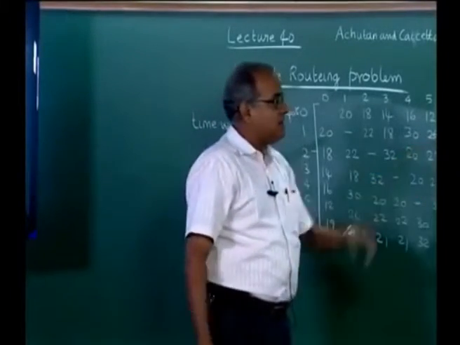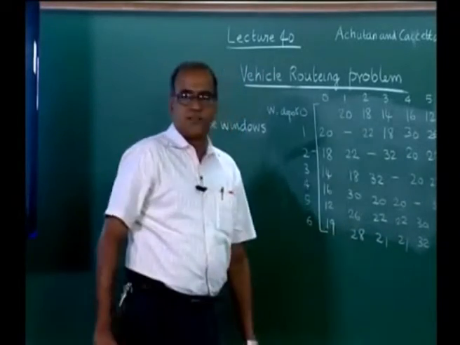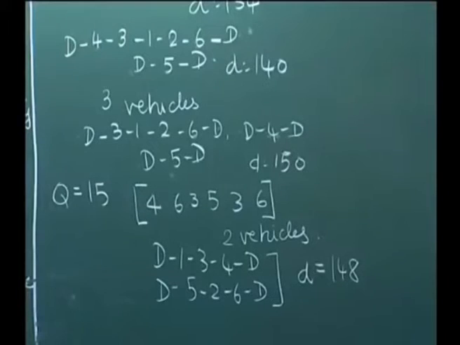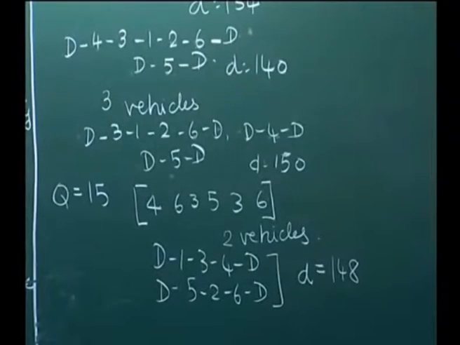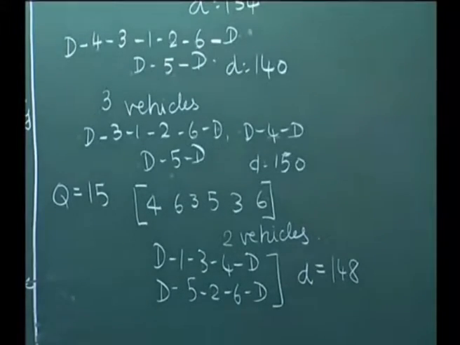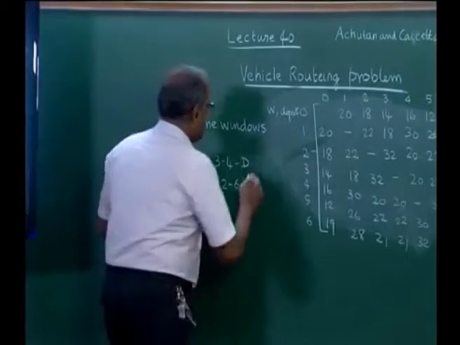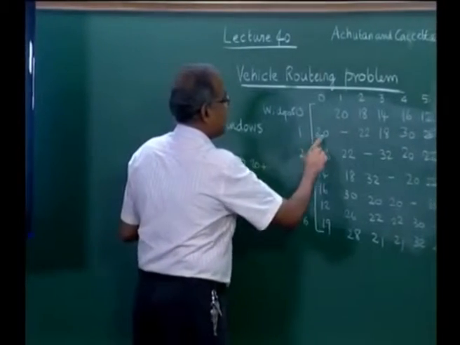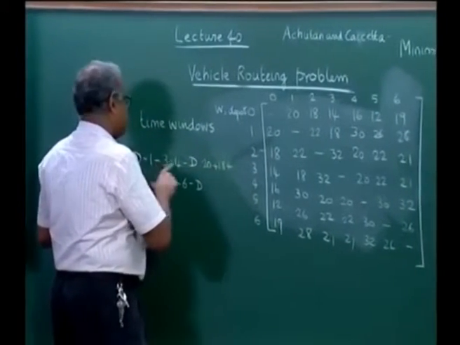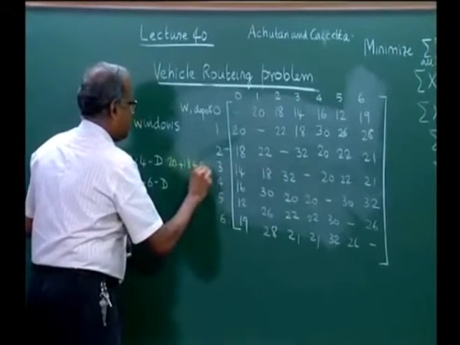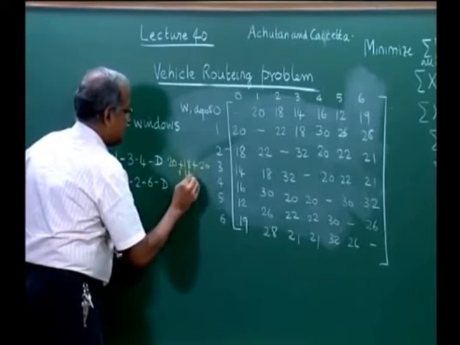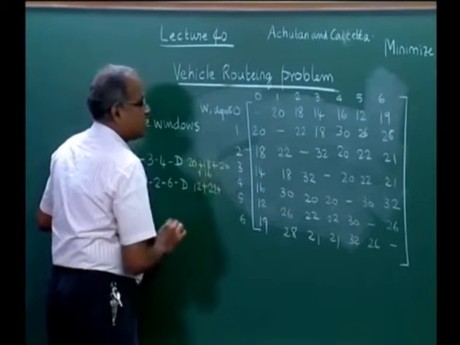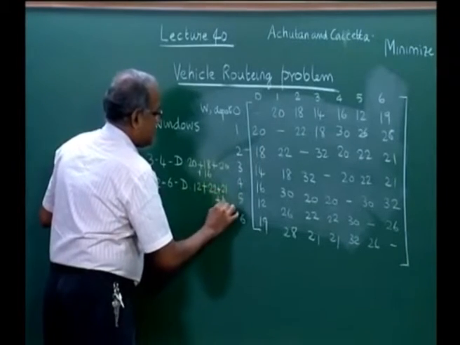For example, if we look at the solution D 1 3 4 D and D 5 2 6 D. Now the distance travelled will be D to 1 is 20 plus 1 to 3 is 18 plus 3 to 4 is 20 plus 4 to D is 16, and here D to 5 is 12, 5 to 2 is 22 plus 2 to 6 is 21 plus 6 to D is 19.